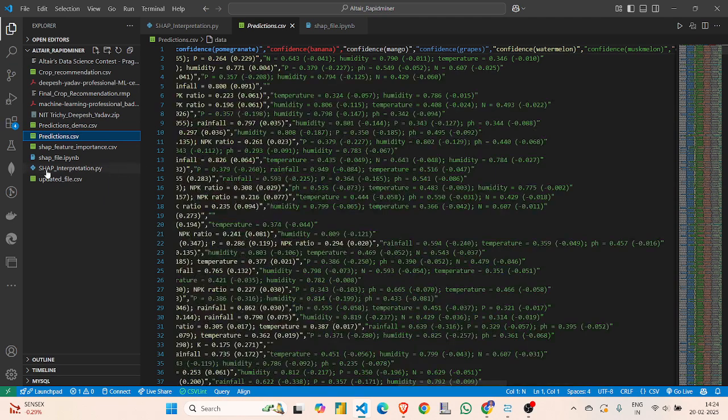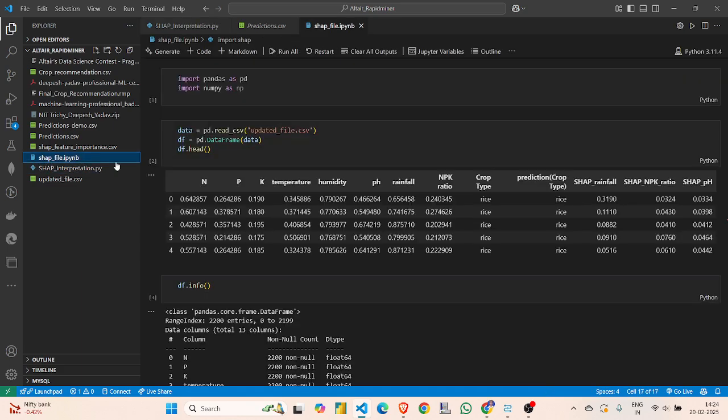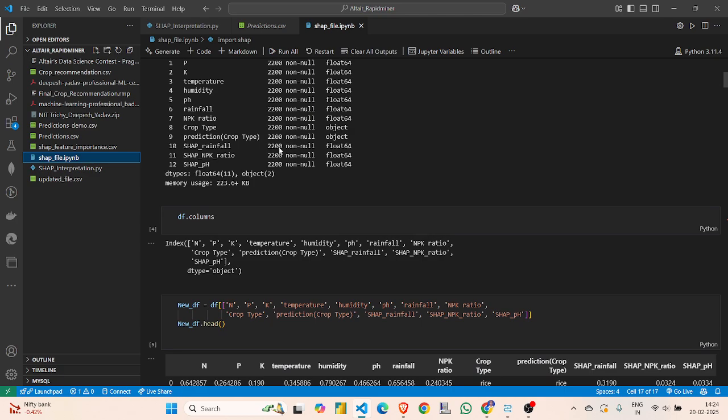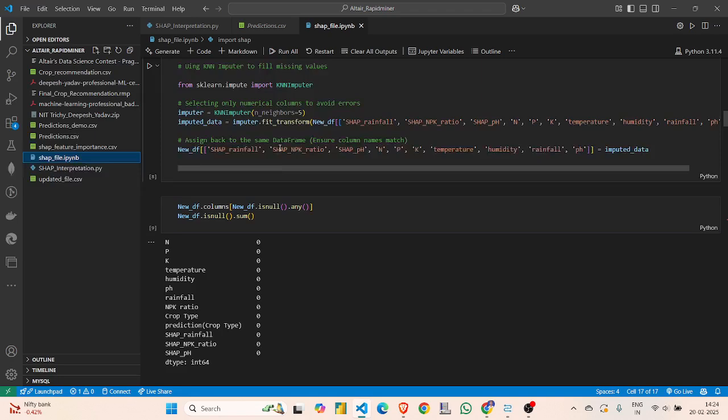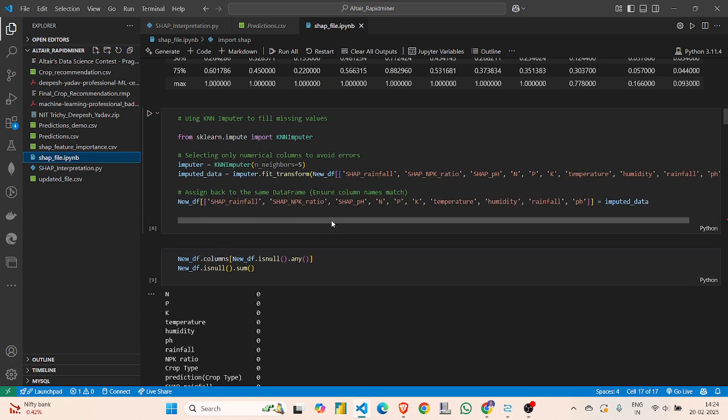For the SHAP values, I used this model. I did some statistical analysis and some EDA. For the imputation, there were missing values, and since the number of missing values was high, I used KNN imputer. This imputes using the k nearest neighbors.